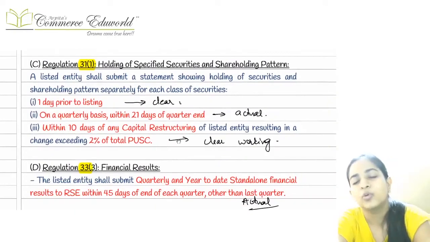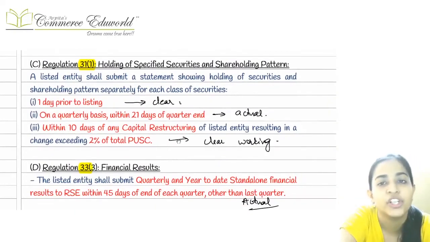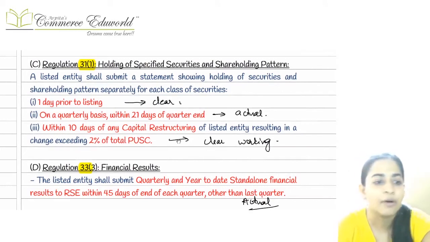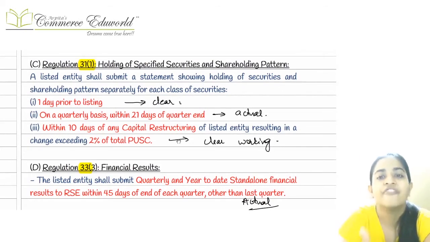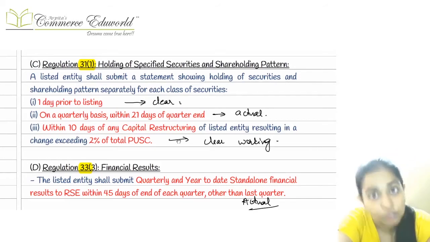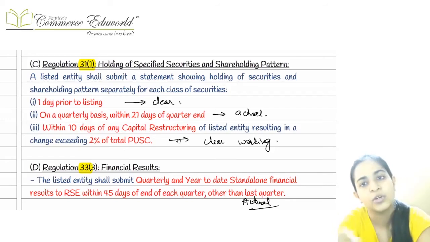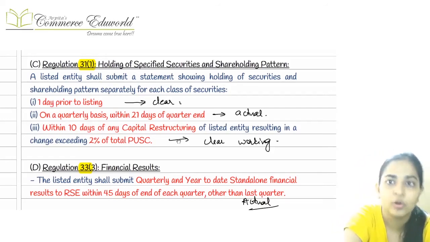Third thing was we had to submit the report about the shareholding pattern 3 times. 3 times we had to submit the data about the shareholding pattern. First one is 1 day prior to listing. Okay, 1 day prior to listing. This can be a proposed to be listed company also. Only for this point, it can be a proposed to be listed company also. That 1 day prior to the listing, it has to submit to the recognized stock exchange its shareholding pattern.